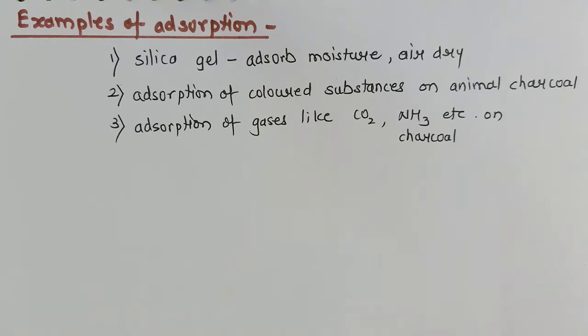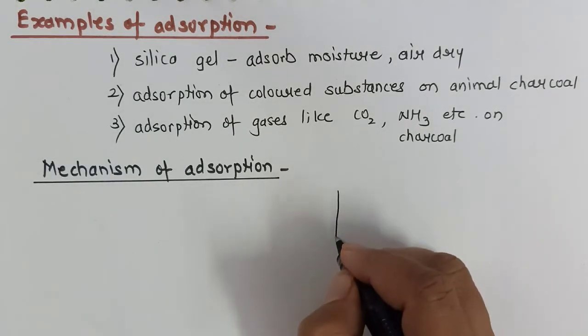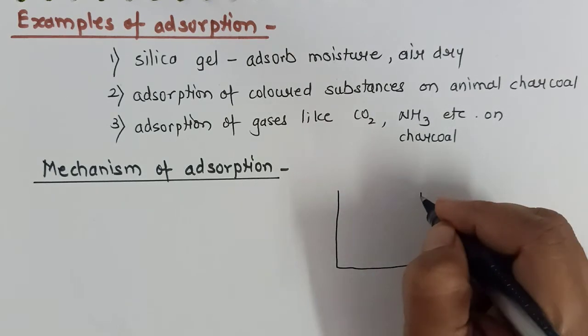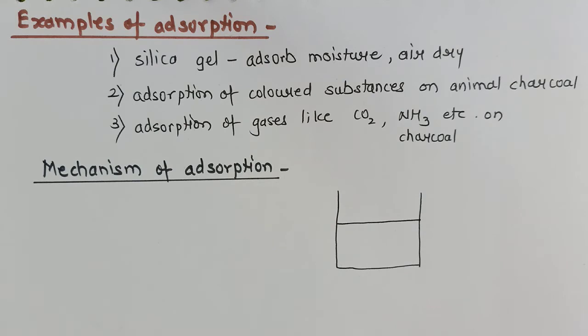Now the question is, why does adsorption take place? What is the mechanism behind adsorption? The phenomenon of adsorption can be explained with the help of one figure. Suppose I have taken a solvent, let's say water, in a container. We will discuss the molecules inside the bulk.